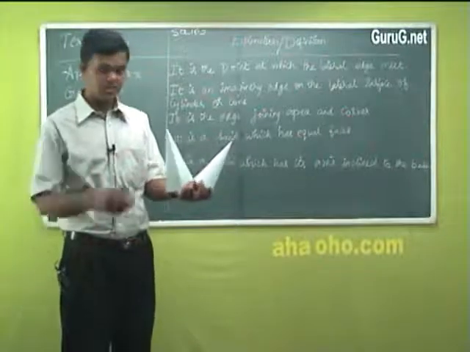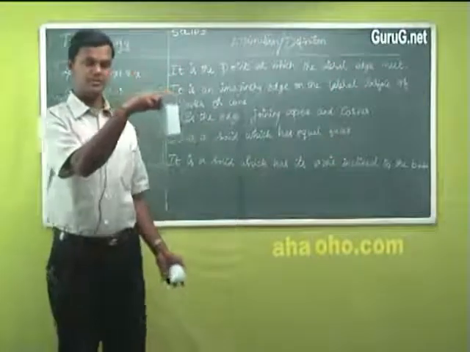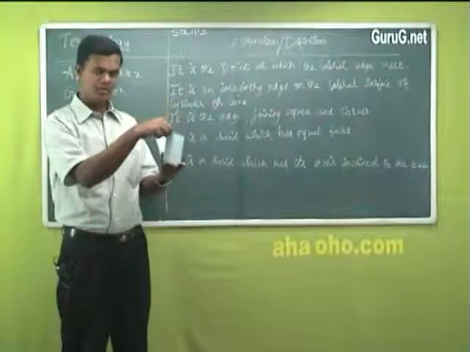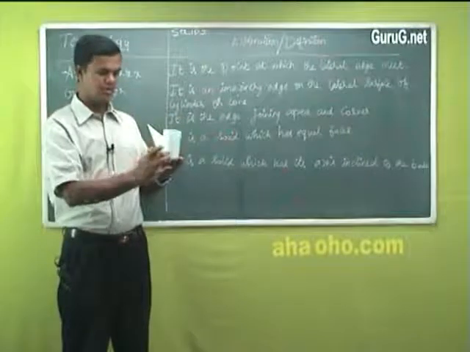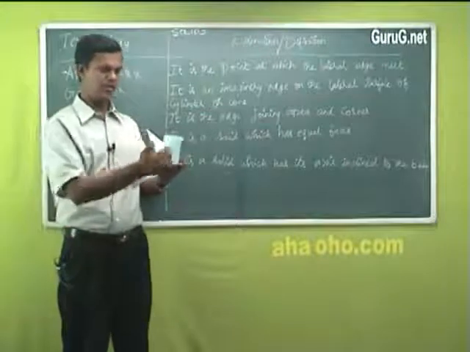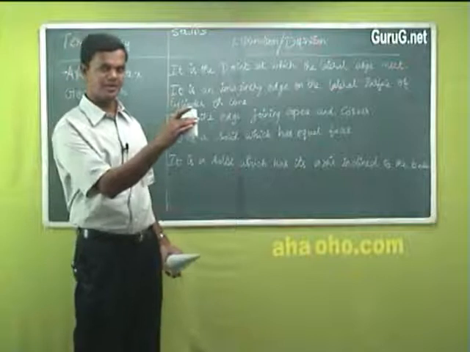You know regular solid means what? I will show you what is a regular solid. This becomes your regular solid. Equal faces. Bottom also a square, top also square. All these are rectangles. I can say many faces: 1, 2, 3, 4, 5, 6 faces. Everything should be equal. It's called a regular solid.